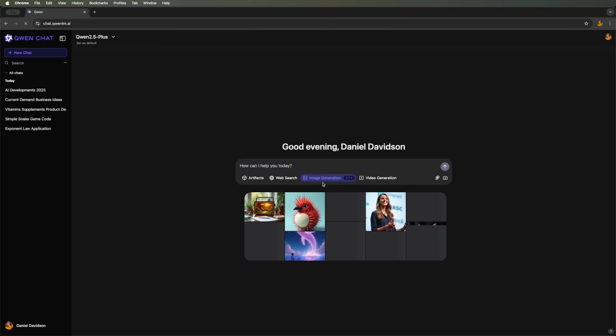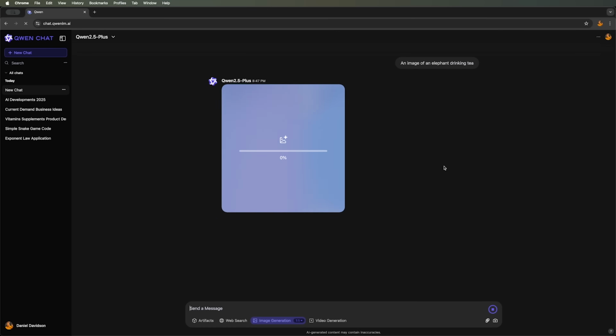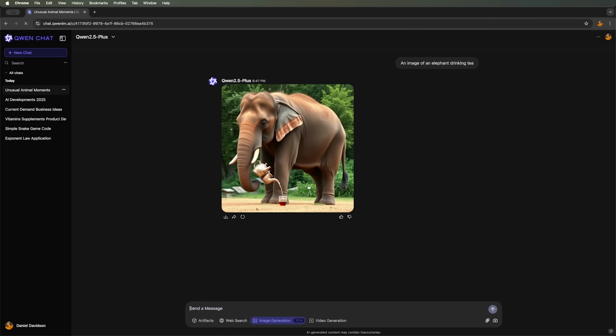Now let's test image generation. We'll ask it to generate an elephant drinking tea. Let's wait for the process to finish. It is fairly quick, and soon we'll have the final image. The result is quite good, although the tea seems to be spilling a bit. Still, the image looks nice and matches our request well.